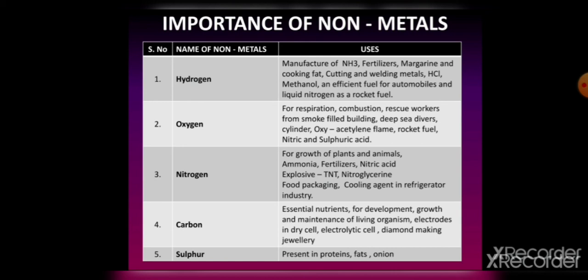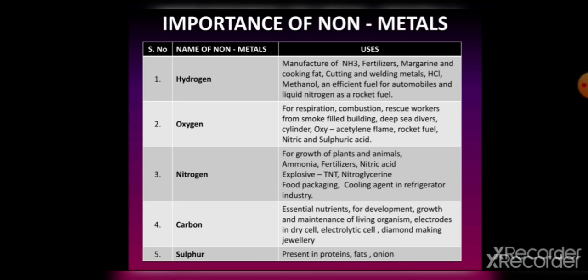For example, hydrogen gas. It is used in the manufacturing of ammonia by Haber process. It is widely used to make fertilizers. Hydrogen is used in the manufacturing of margarine, means artificial butter, and cooking fats. In this process, vegetable oils are converted into fats by treating them with hydrogen. That process is known as hydrogenation.